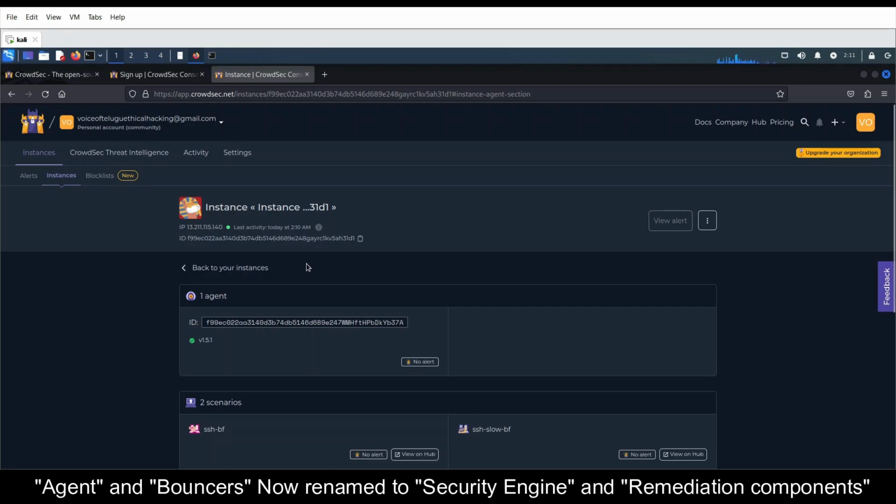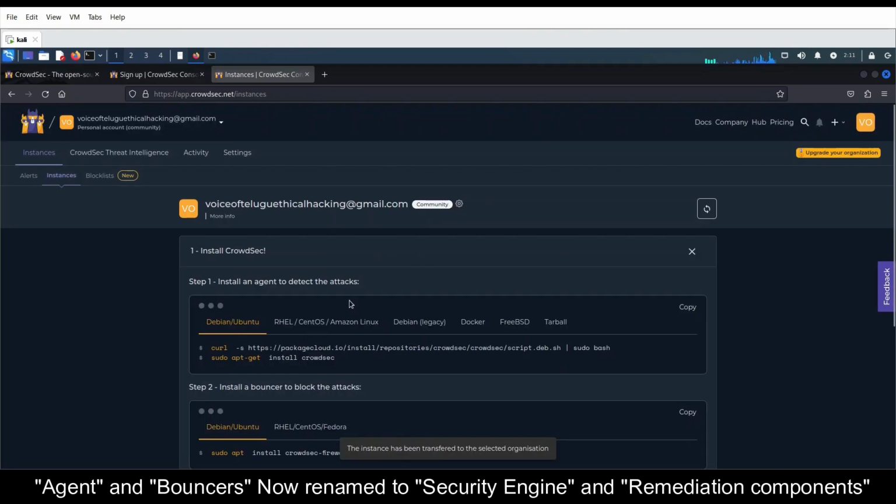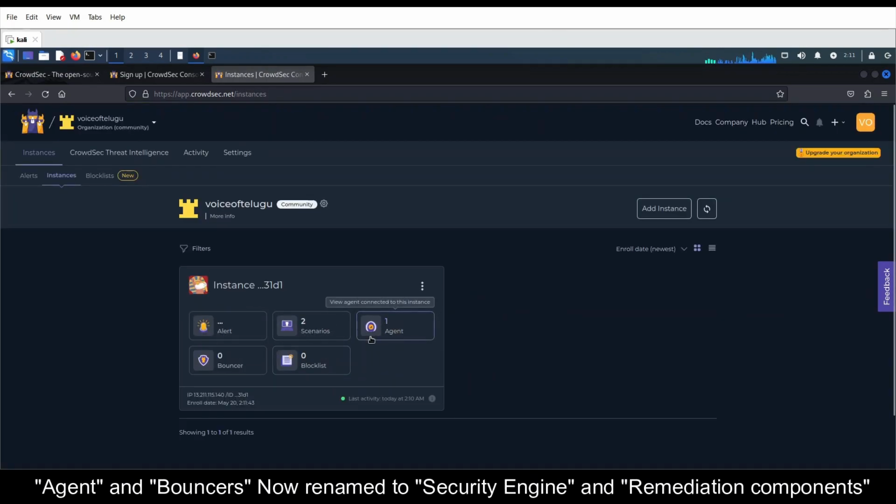Coming to transferring, currently it is in my personal account, right? If I want to transfer it to my organization, I just need to click on transfer instance to another organization. Then I need to select the organization, Voice of Telugu, and click on confirm. Once I click confirm, this particular instance is now in my organization account. See, now the agent is in my organization's account.